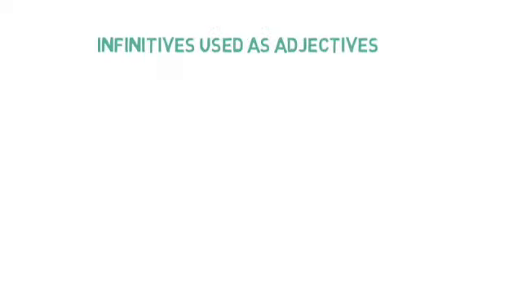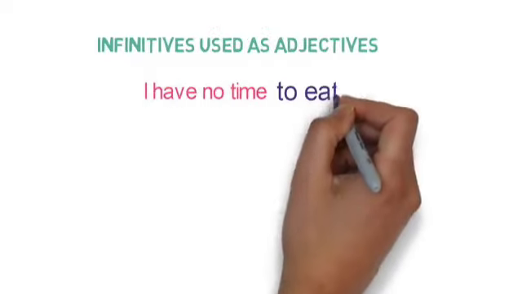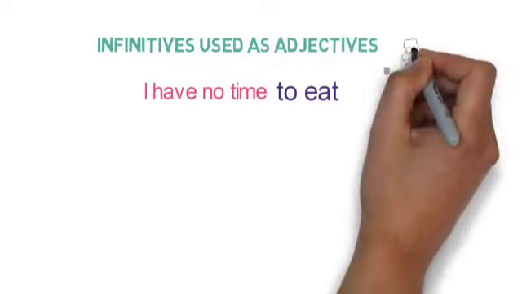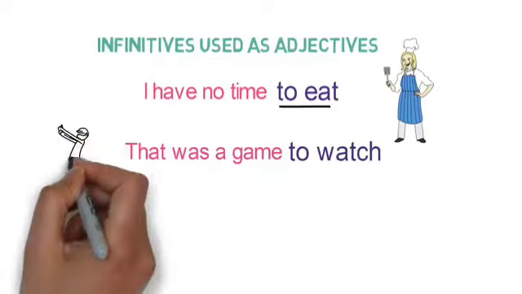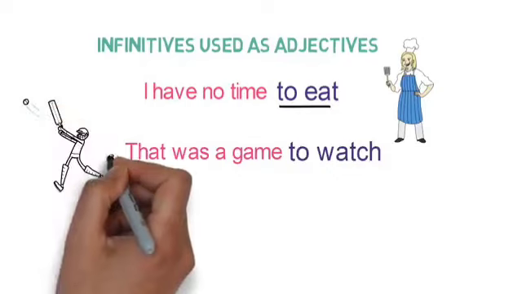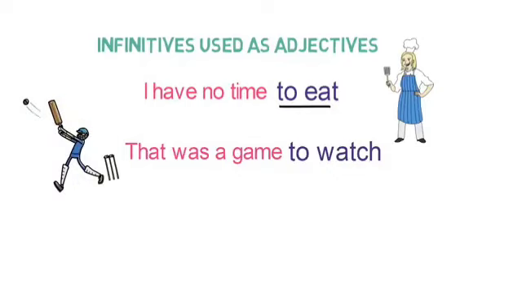Let's understand how infinitives are used as an adjective. I have no time to eat. Here, no time is an object and to eat is used to describe that object. So, to eat is an adjective here. Let's see next example. That was a game to watch. Here, to watch tells us something more about the quality of the game, which is a noun. Describing a noun is a work of an adjective. So, to watch is an adjective here.